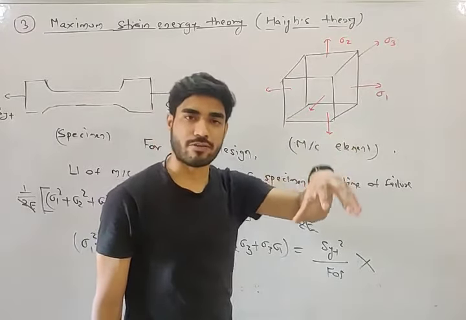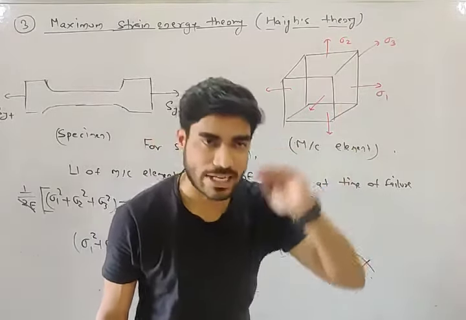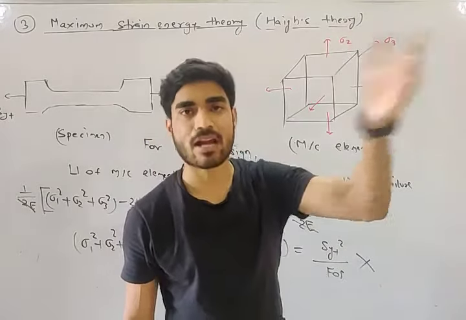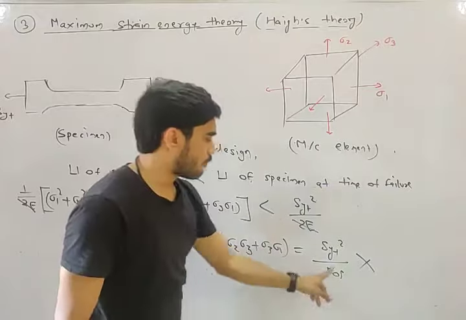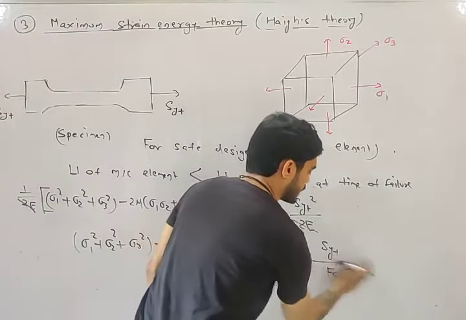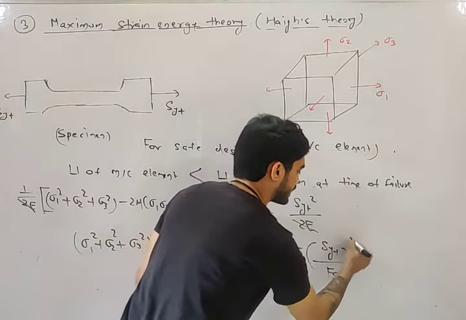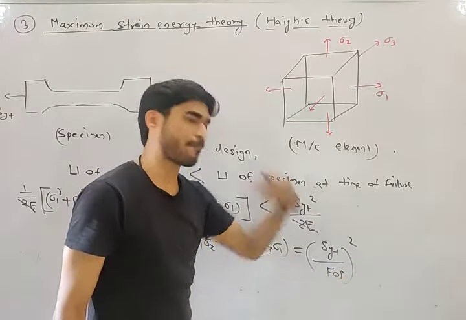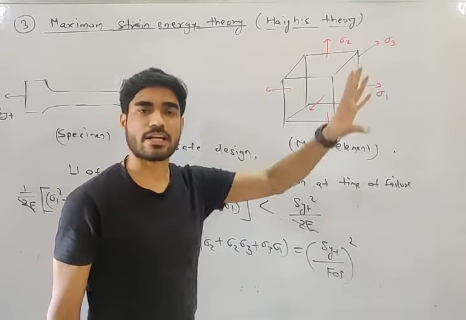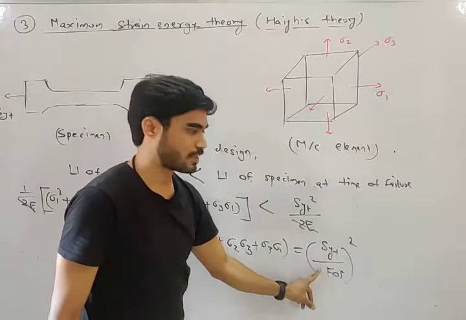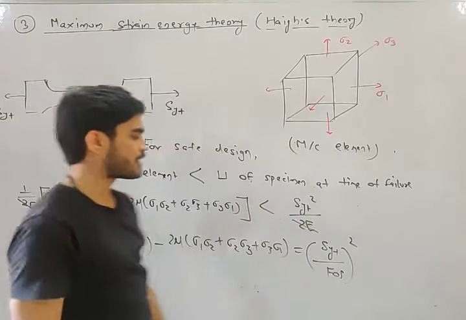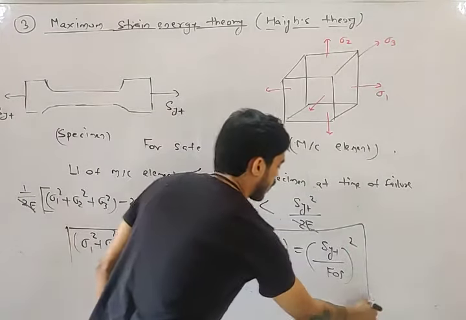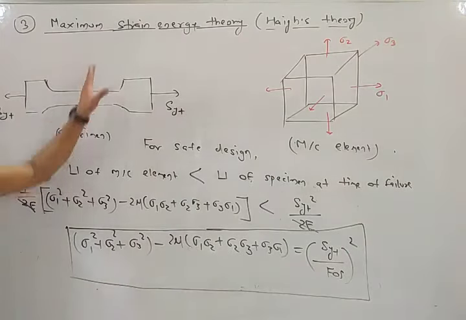Whenever you have factor of safety, you have to divide SYT or SUT by factor of safety, not SYT square or SUT square. So what you will do? It will become this, SYT by FOS whole square. Divide SYT by FOS, whatever power of SYT is, doesn't matter. This is the equation according to maximum strain energy.